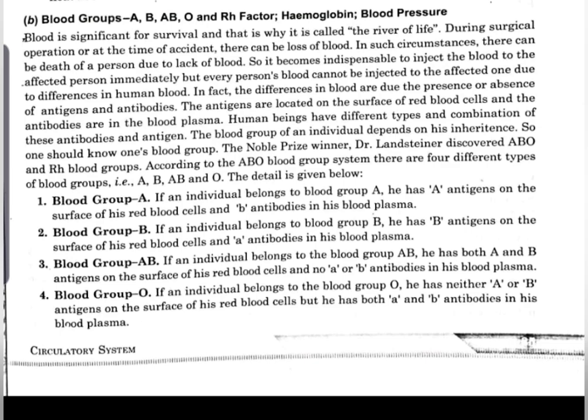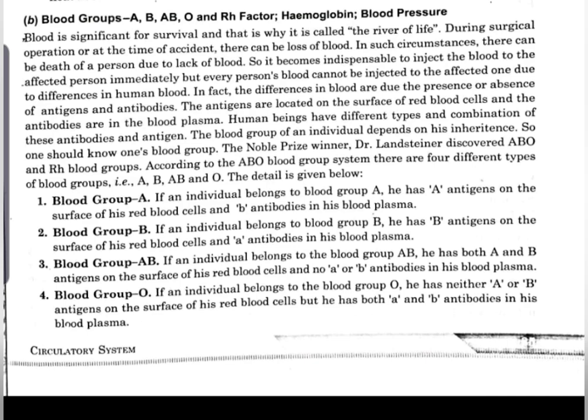And there are differences depending on the antigens and antibodies present in human blood groups. Depending on the different types and combinations of antigens and antibodies, we can divide our blood groups into 4 types, and that system is known as the ABO blood group system. The scientist Landsteiner first discovered the ABO blood group system. So which blood groups do we have? A, B, AB and O.